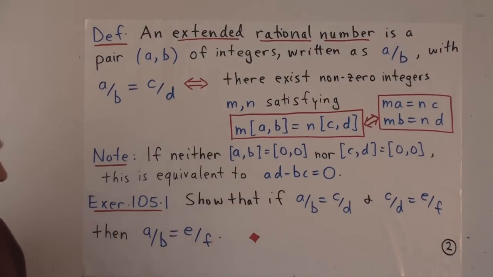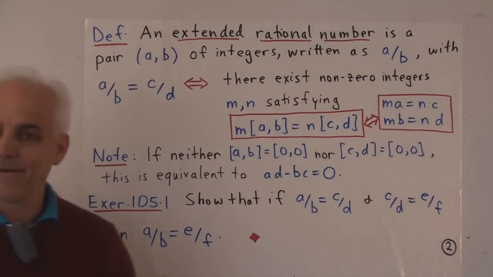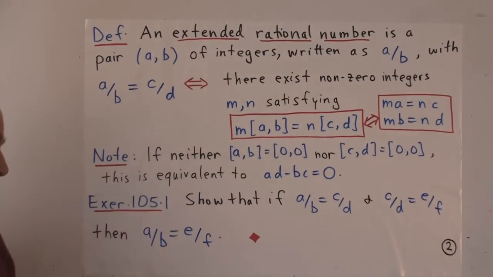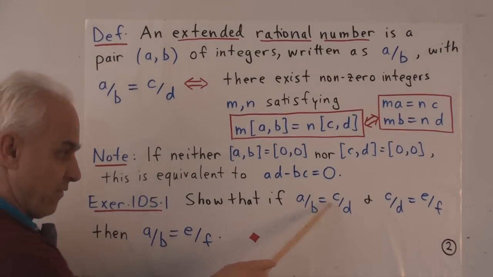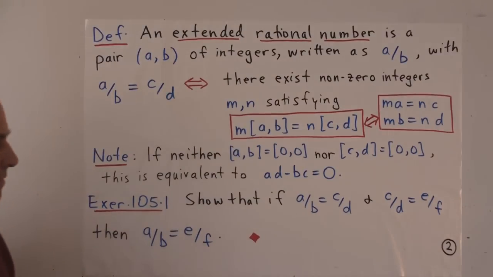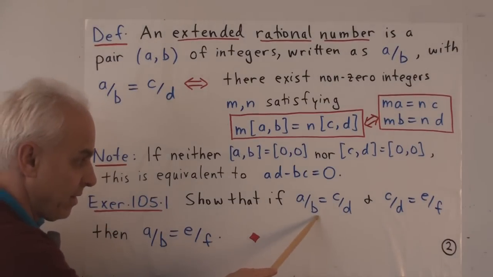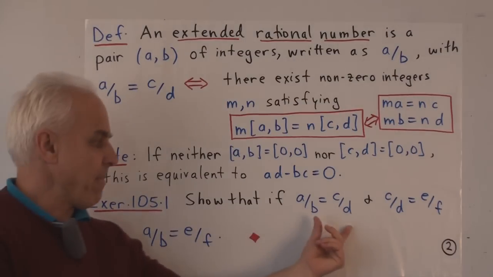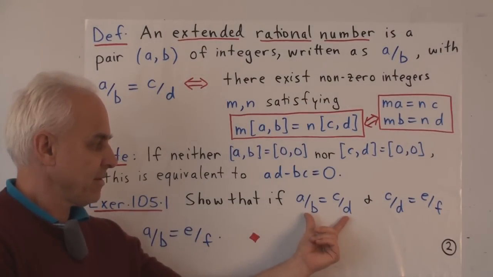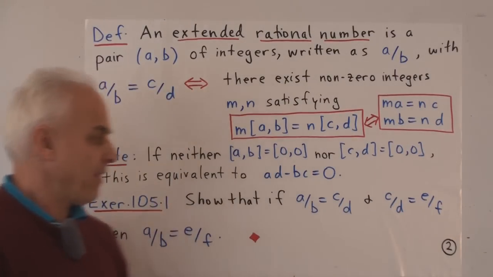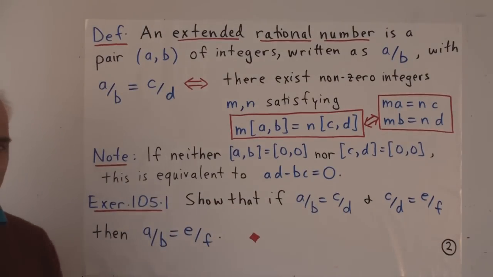Okay, here's a good exercise to show that this notion of equality enjoys a transitive property. Namely, that if A over B equals C over D, and if C over D equals E over F, in this sense, then A over B equals E over F. So if there's a pair m, n for this equality, and there's another pair, say l, k or whatever, for this equality, then you can find a pair for this equality.